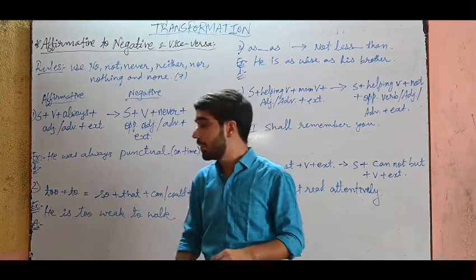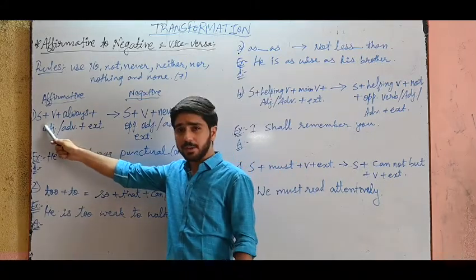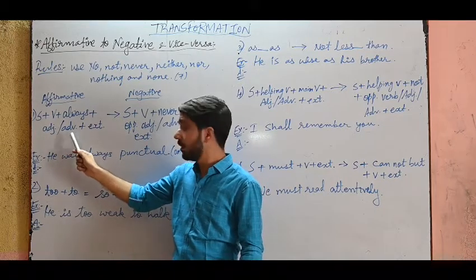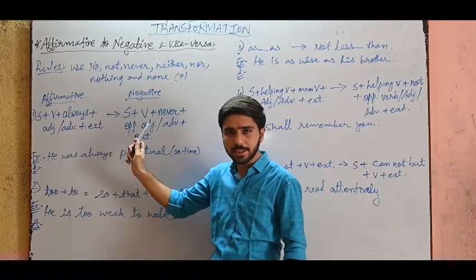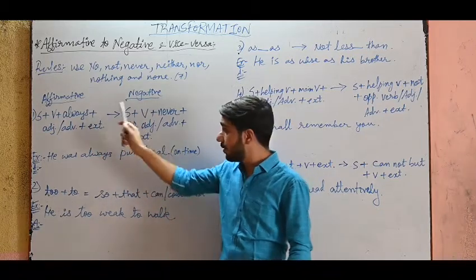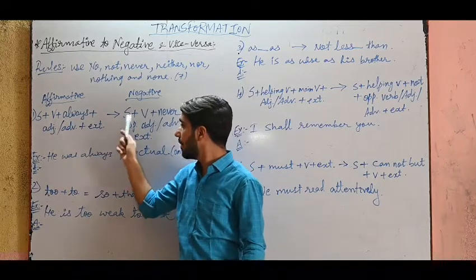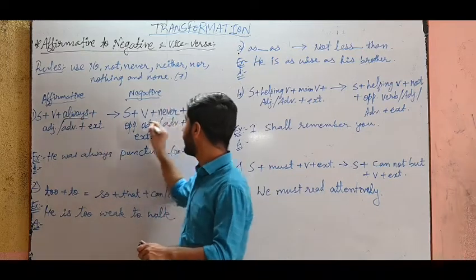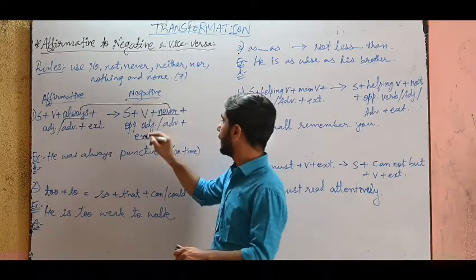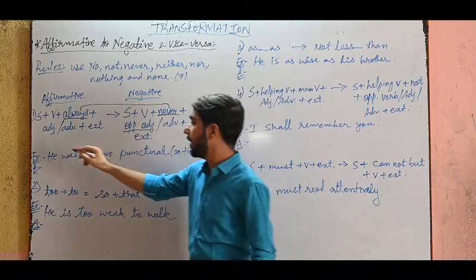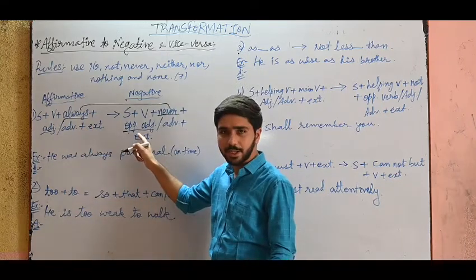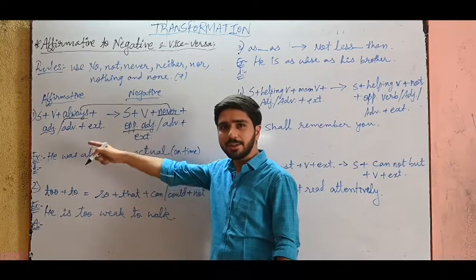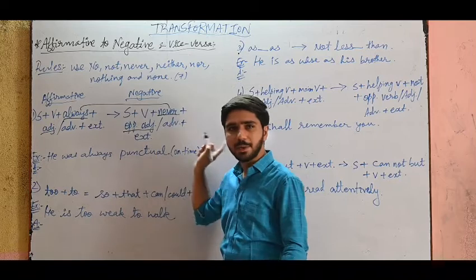See, first rule: subject plus verb plus always plus adjective or adverb if it is given plus extension, means the rest of the sentence. Then it will change to subject plus verb. Subject and verb as it is, always changes to never. Remember this, always will change to never. Then you have to use the opposite adjective, the antonym, or the opposite adverb, whatever is given in the question, and the extension means the remaining sentence.